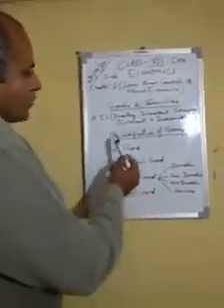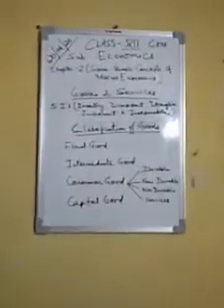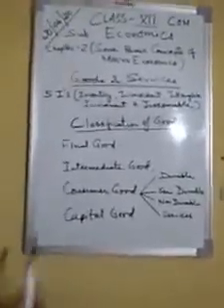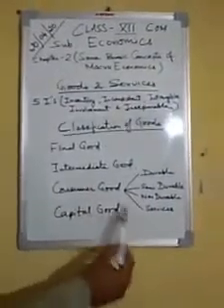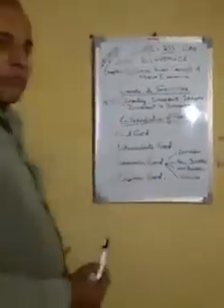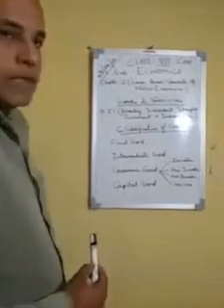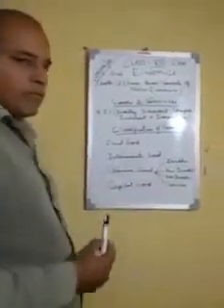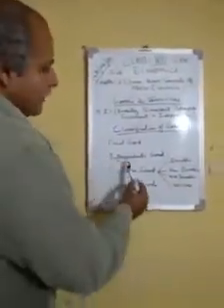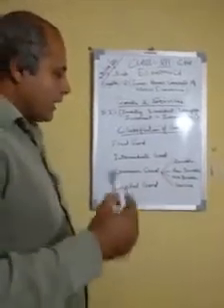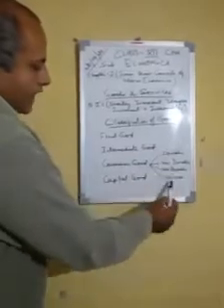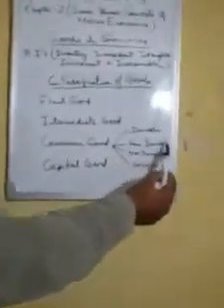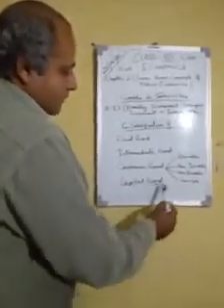Now moving to the next topic, classification of goods. Actually there are 4 types of goods: final goods, intermediate goods, consumer goods and capital goods. Final goods are those goods which are ready for consumption and they are out of the boundary of the factory premises. Intermediate goods are those goods which are used again for the making of final goods. Consumer goods are of 4 types: durable, semi-durable, non-durable and services. And last is capital goods.